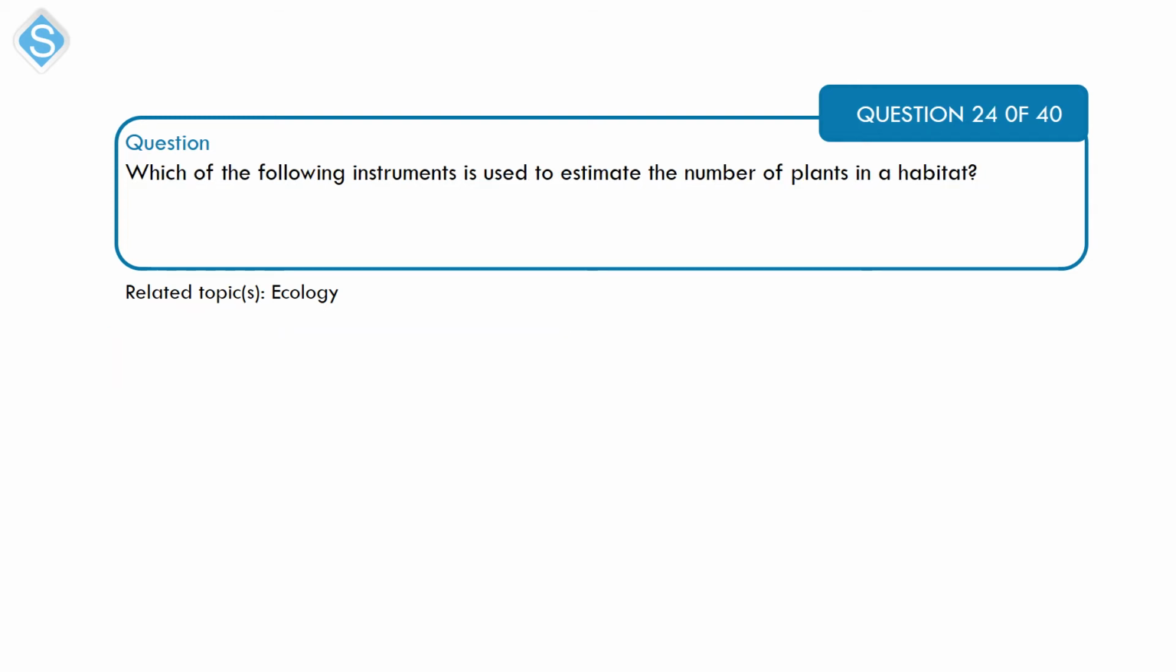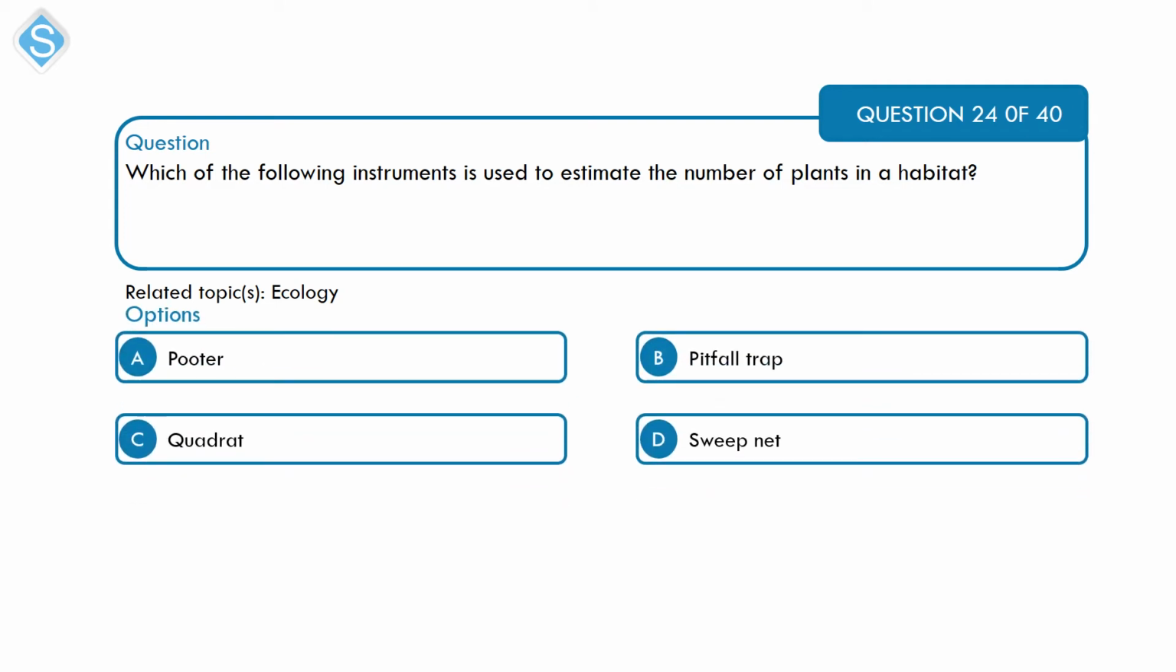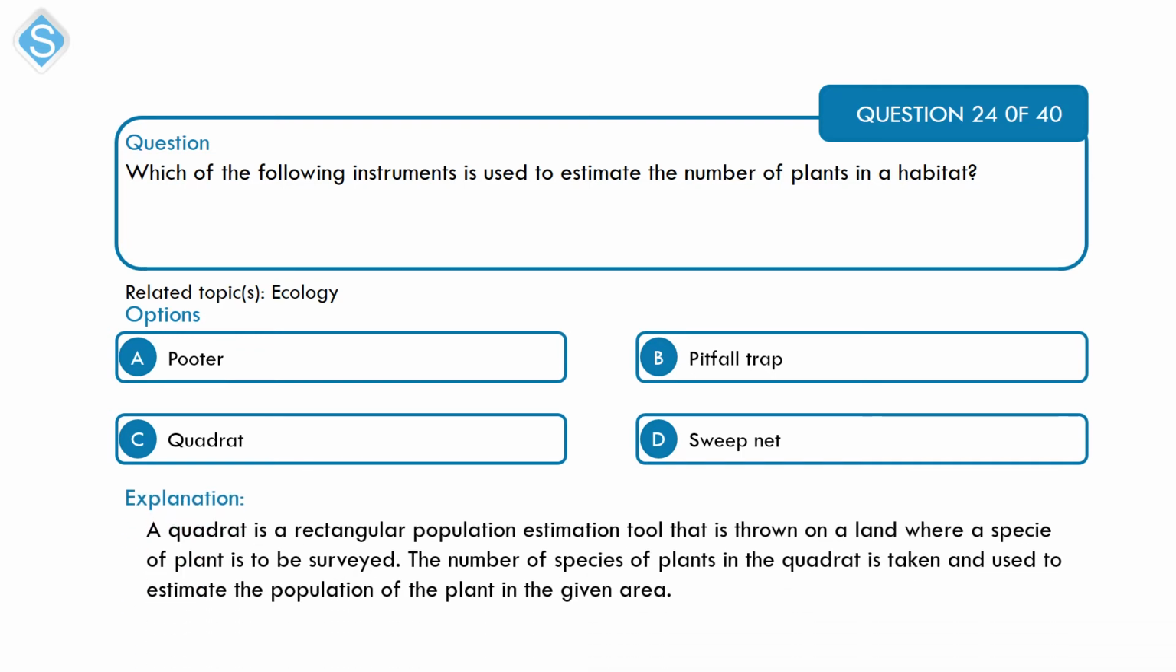Next on ecology as well. Which of the following instruments is used to estimate the number of plants in a habitat? A. Putter. B. Pitfall trap. C. Quadrat. And D. Sweep net. Alright, the quadrat is an ecological instrument that is used in studies. It is used to estimate the number of the species of a particular plant that is living in a particular habitat. So that's C.